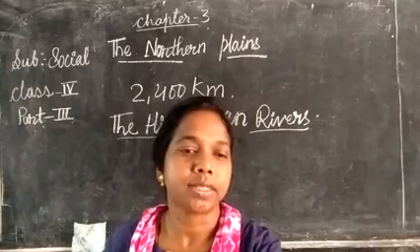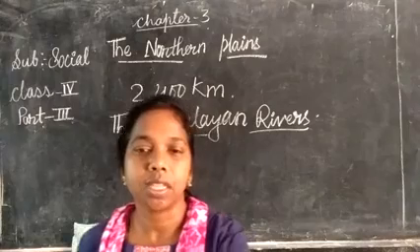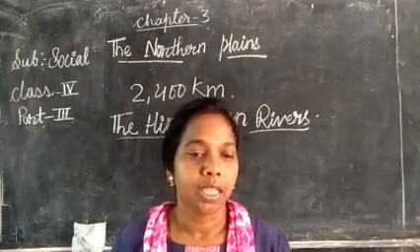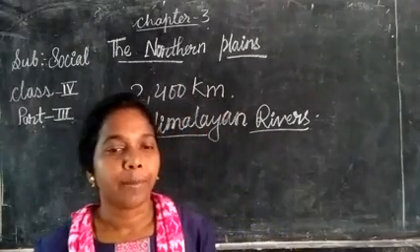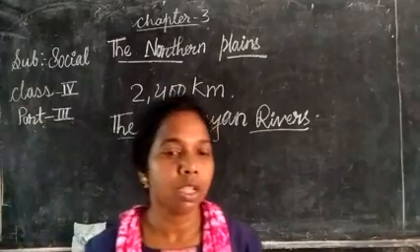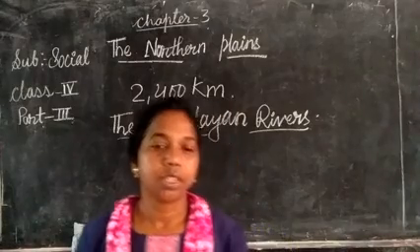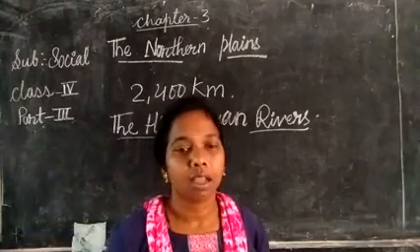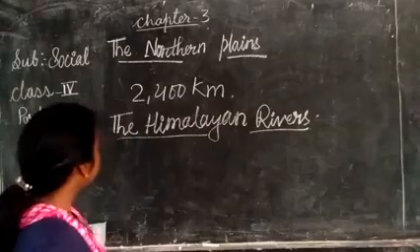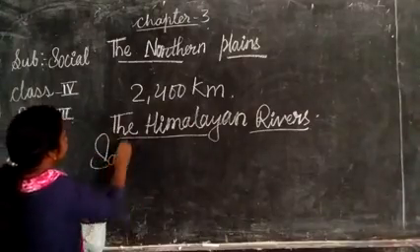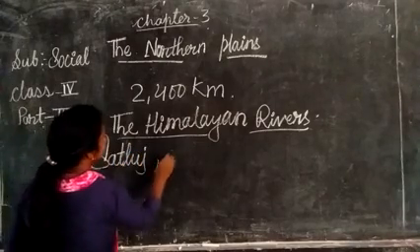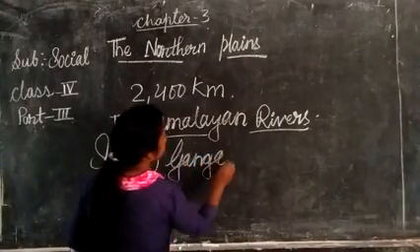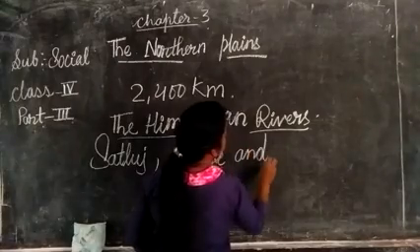The river basins of the northern plains. Now we will see the river basins of the northern plains. Three rivers have played a major role in the formation of the northern plains. Which are the three rivers? Satluj, Ganga and Brahmaputra.